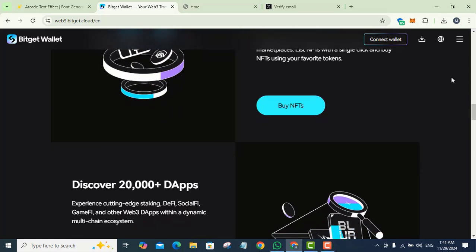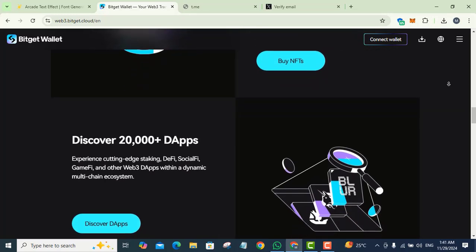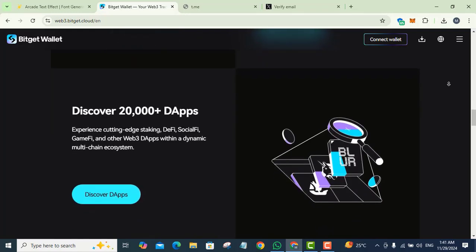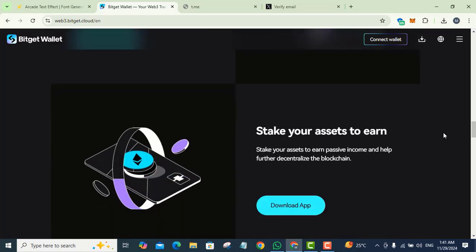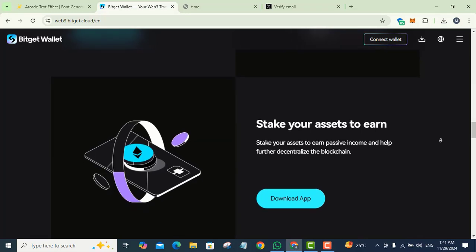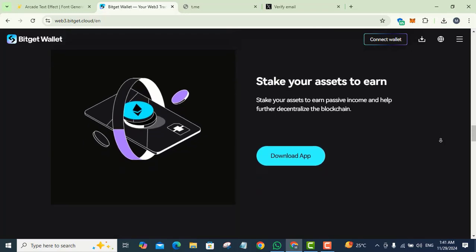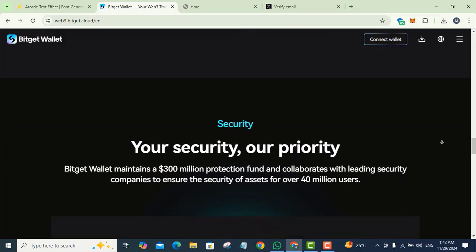You can discover 20,000 plus dApps. Experience cutting edge staking, DeFi, SocialFi, GameFi, and other Web3 dApps within a dynamic multi-chain ecosystem. You can discover more dApps from this button. Stake your assets to earn passive income and help further decentralize the blockchain. You can download the app from the download app button.